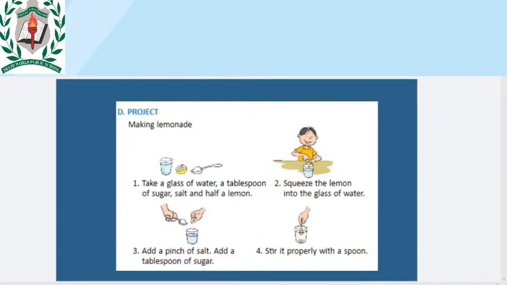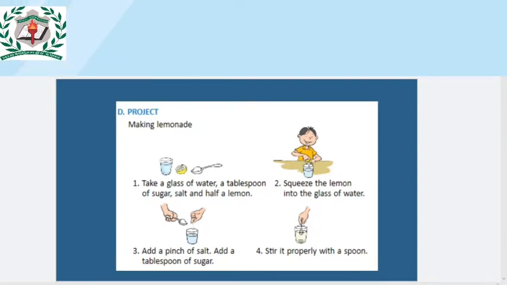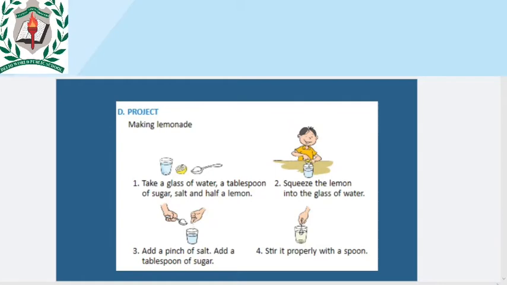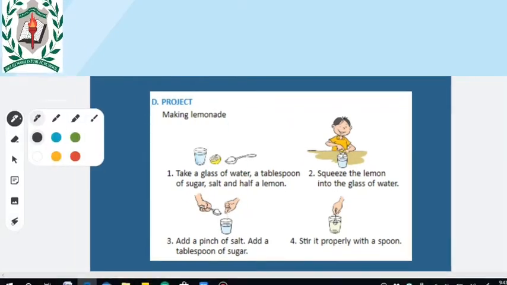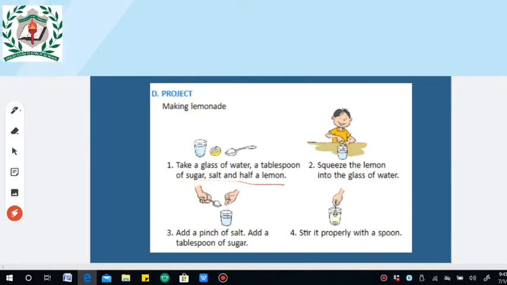And next one, it's a project. Okay, you should make lemonade. This is an IPO cycle process. You may just do it at home. First take a glass of water, a tablespoon of sugar, salt and half a lemon. Clear? And next try to make lemonade.